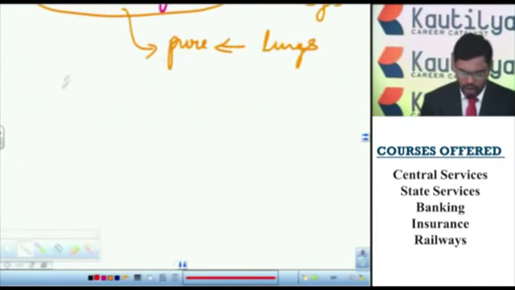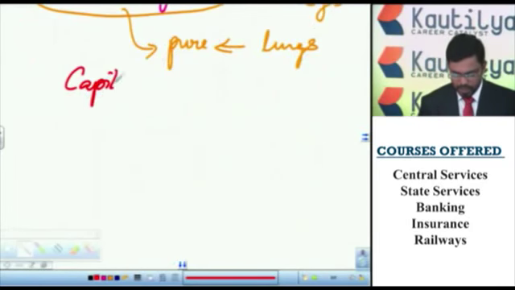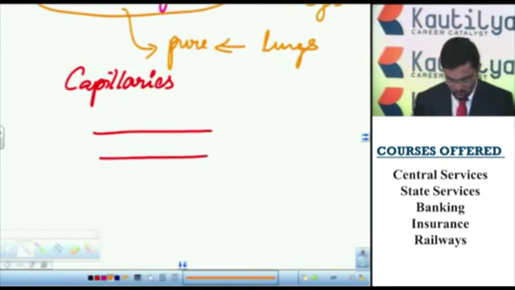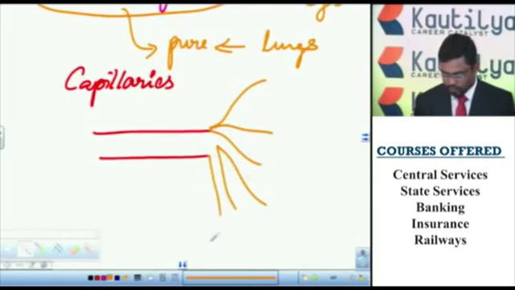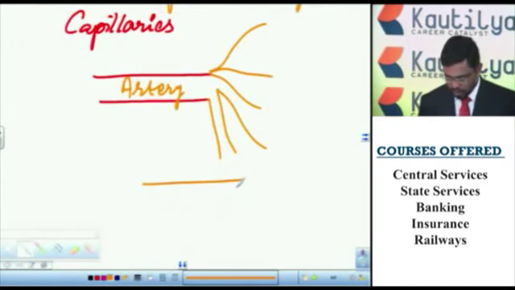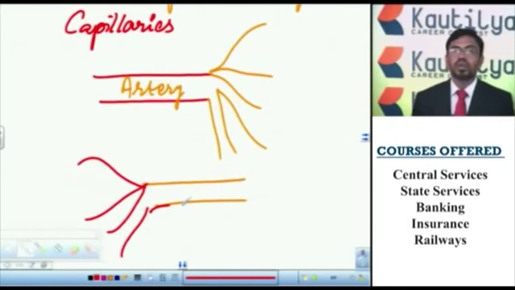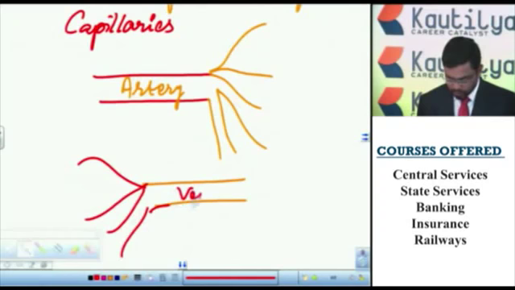So we also have some small microscopic blood vessels, they are called capillaries. As arteries are the distributing blood vessels, these arteries end with capillaries, whereas the veins, as they are the collecting blood vessels, start with capillaries.